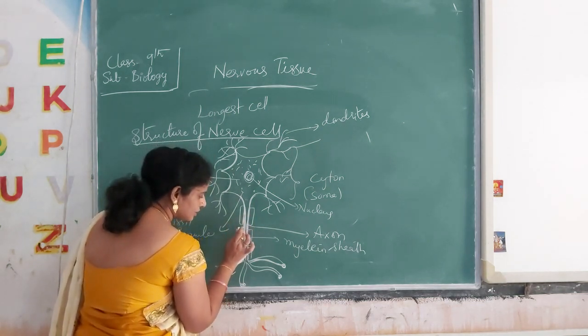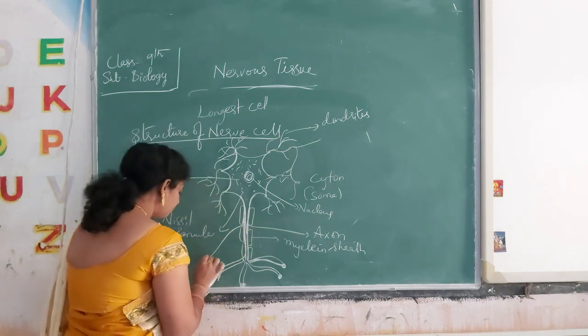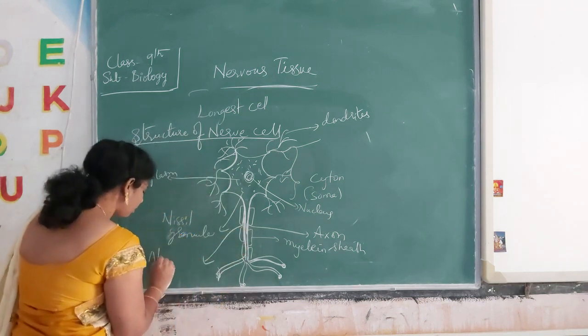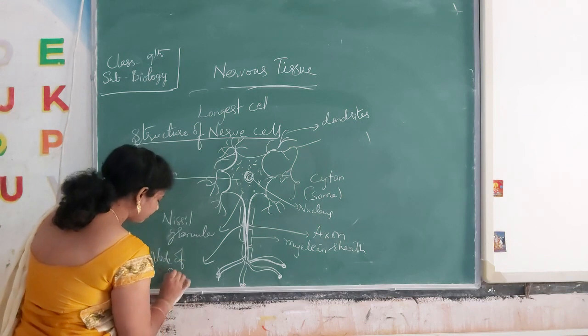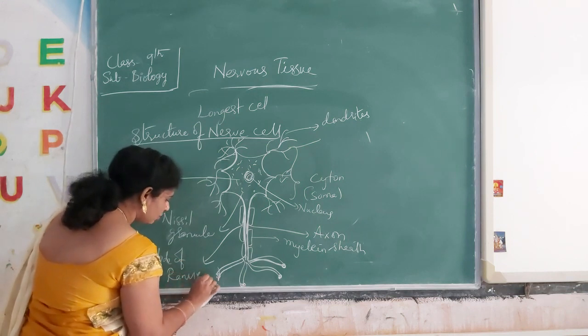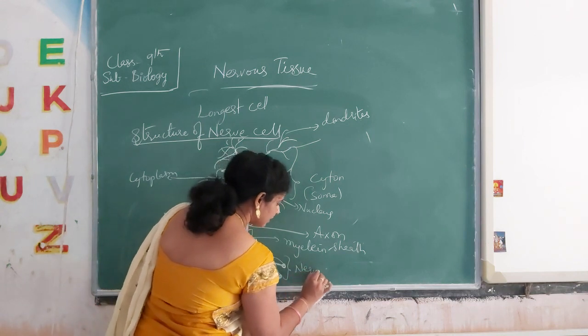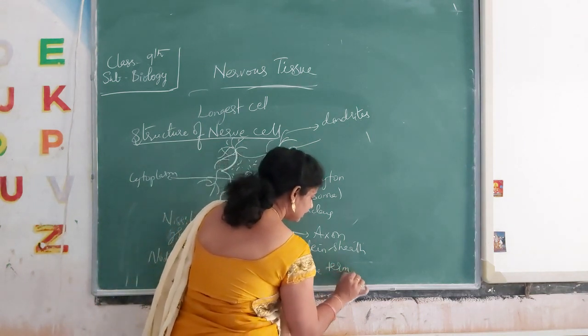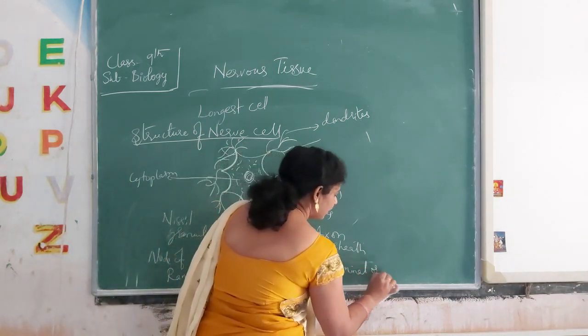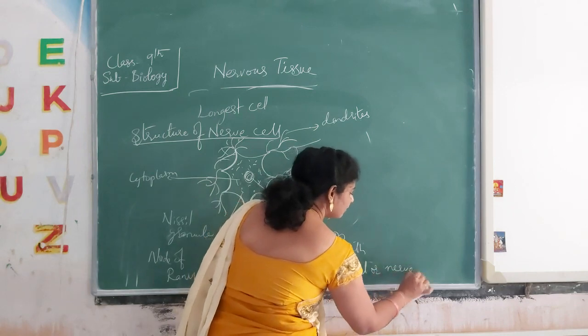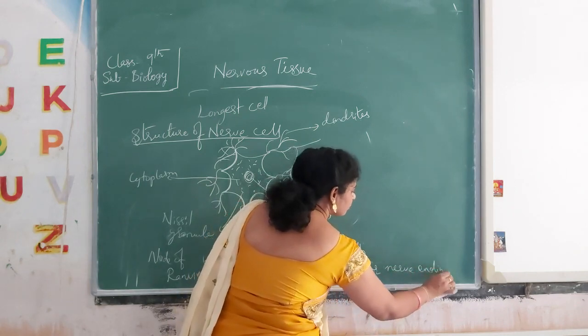This is one node and this is another node. There is a gap here. We call it a node of Ranvier. This is called the nerve terminal or nerve ending.